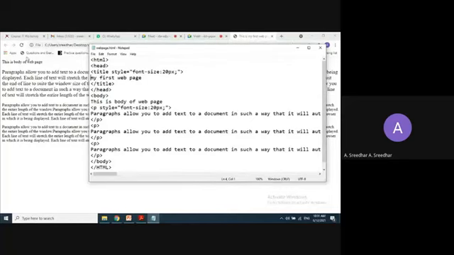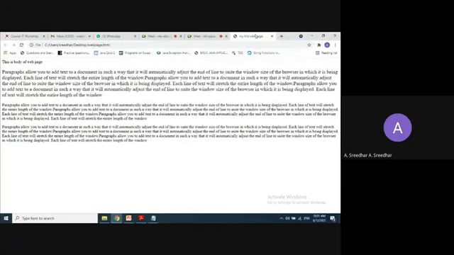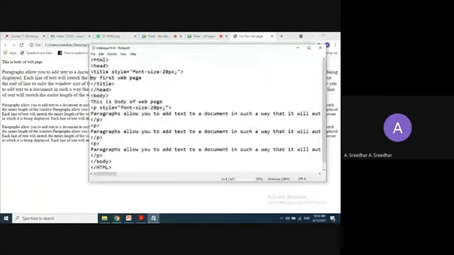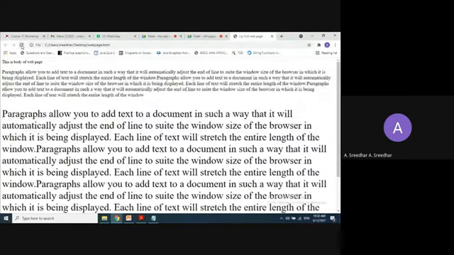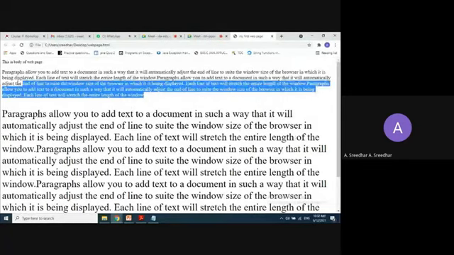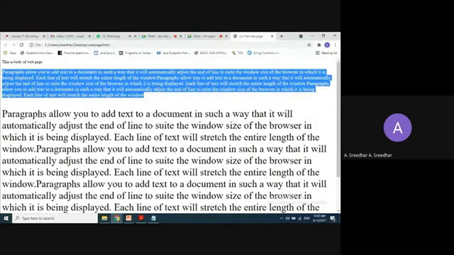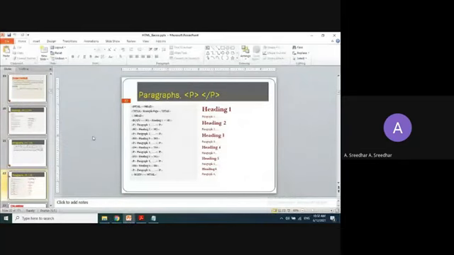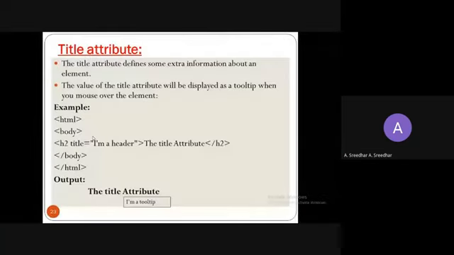Now just refresh it. My first web page. So like that you can add any size to the particular paragraph or title also or body of the text. This is about 40 size, and this is with the 20 pixels. So this is about the paragraph.